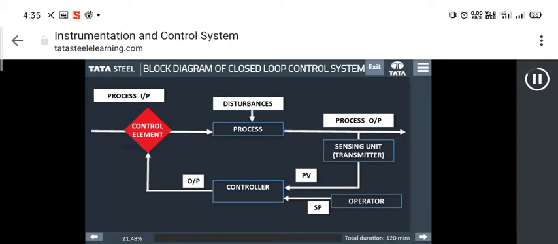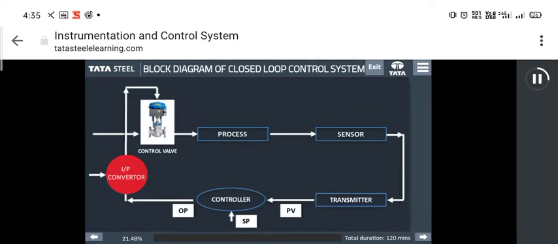The state of the process is measured by the sensing units. This measurement is compared to the desired value or state in the controller. The controller responds in a predefined way to reduce any discrepancy between the desired and the given state of process. The output of the controller is translated by a correcting unit called control element to alter the state of the process. Control valve is one such example of control element.